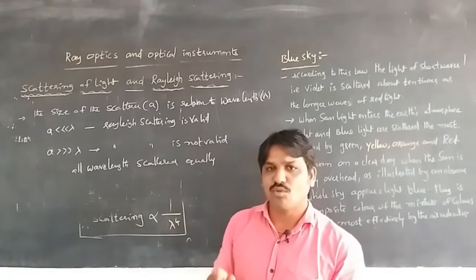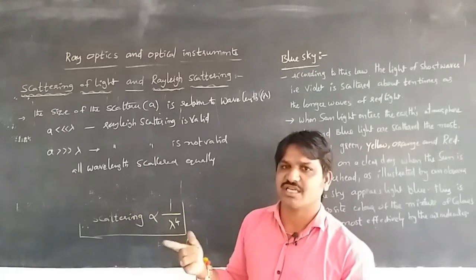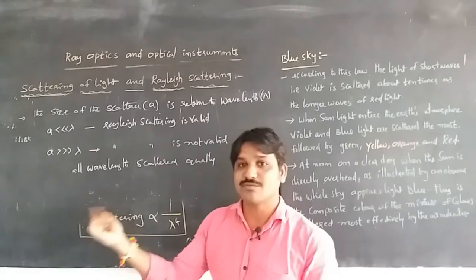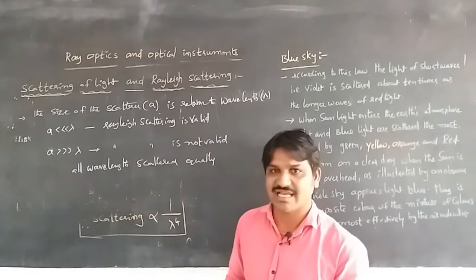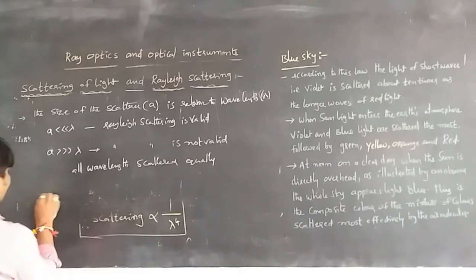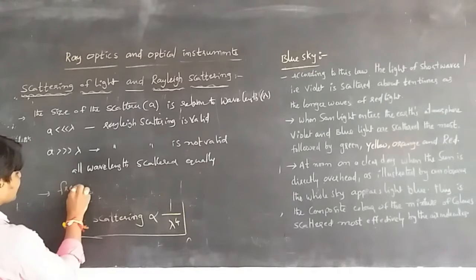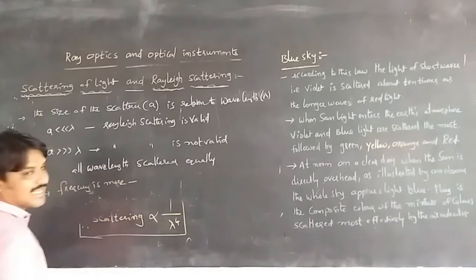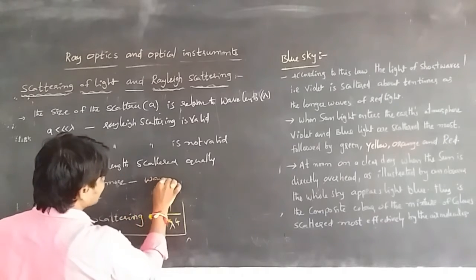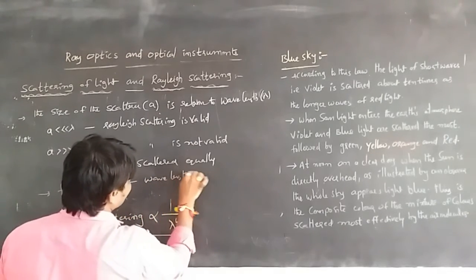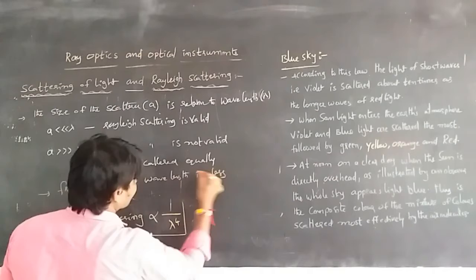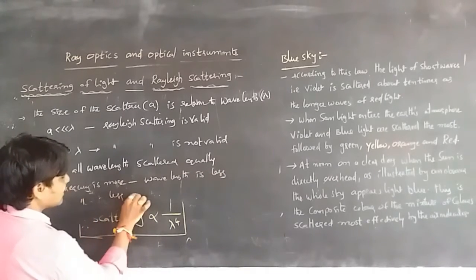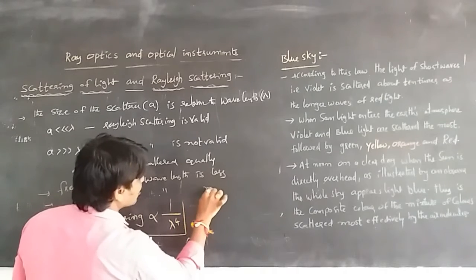When the wavelength is more, the frequency will be less. If the frequency is more, then the wavelength will be less. If the frequency is less, then the wavelength is more.